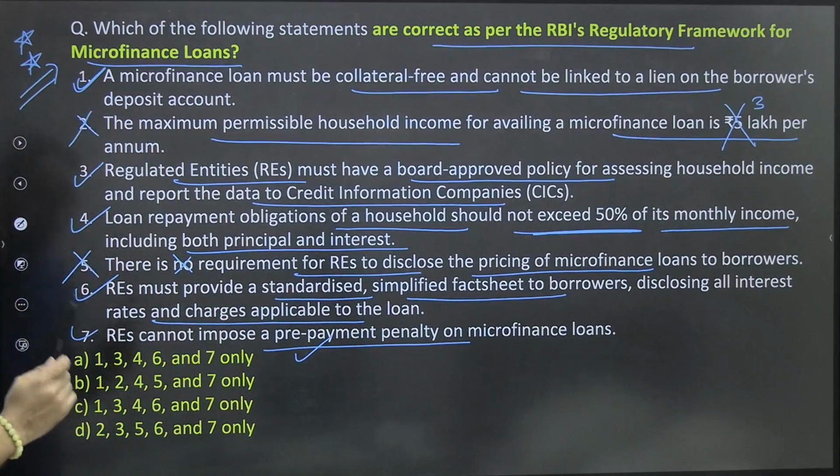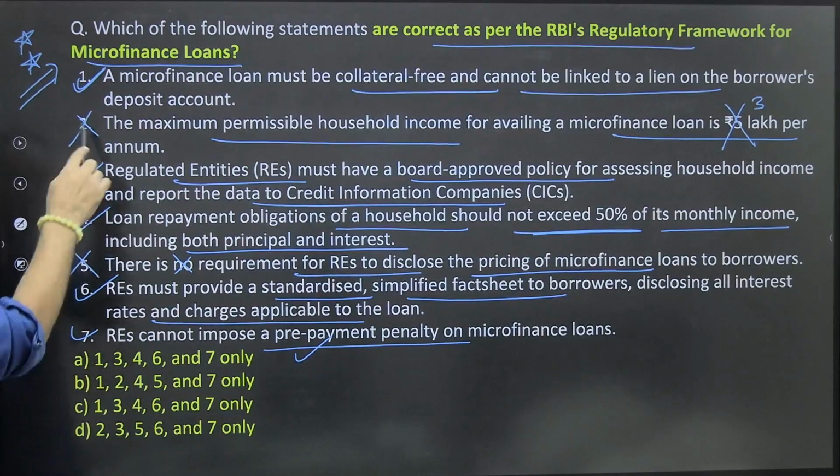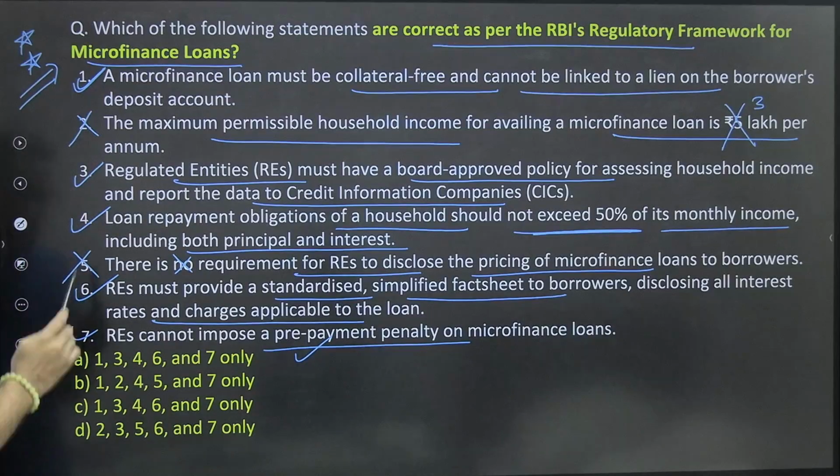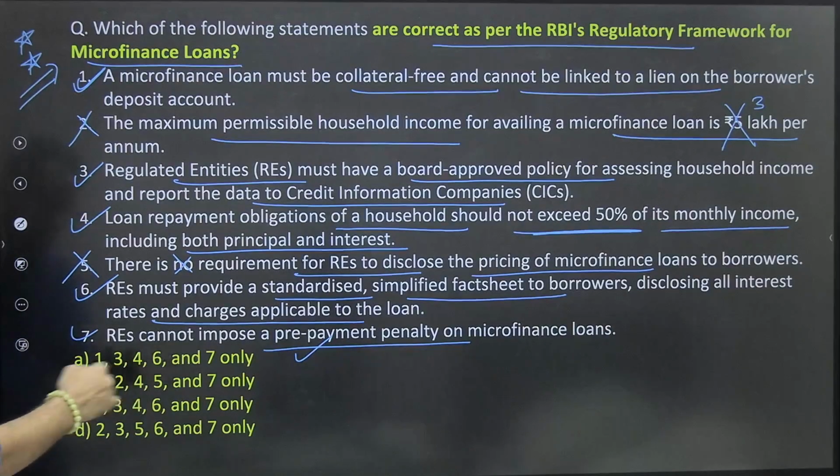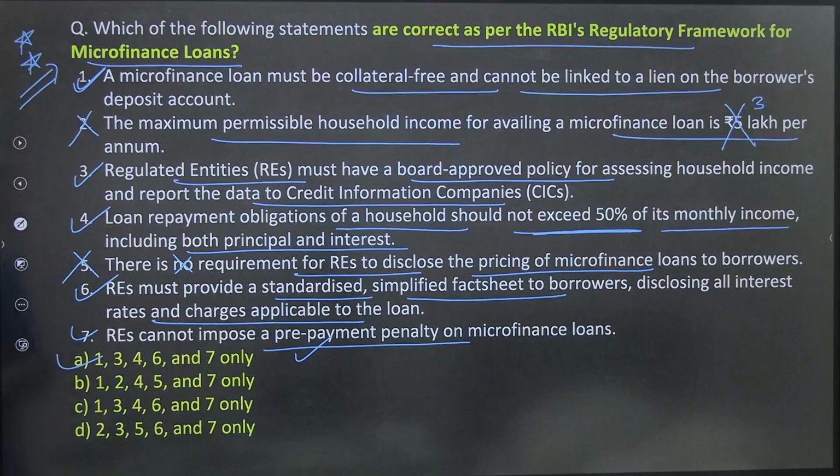1, 3, 4, 6, 7. A only will be the right answer for this particular one.